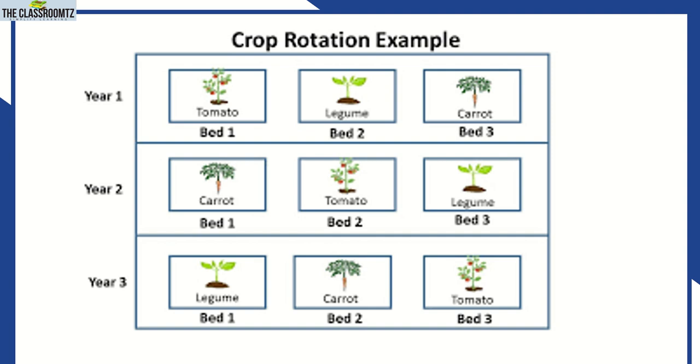Rotate types of crops in one field. Do not plant one crop in one field. This is commonly, and even up to today, in some areas, especially in rural areas, they are applying this method, crop rotation.